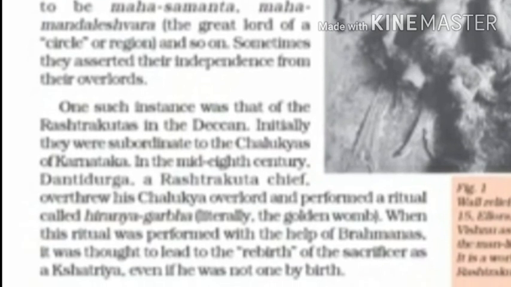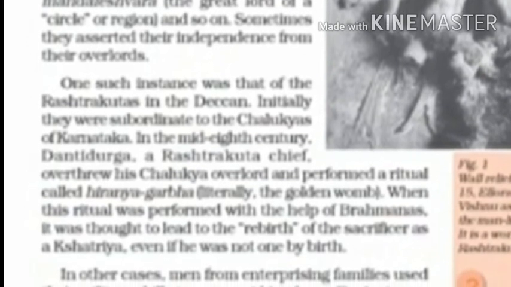Now there is one case mentioned over here, and you can say one story has been depicted over here. In the south, the Chalukya kingdoms were there, fine. There was a chief, Danti Durga, a Rashtrakuta chief. He was not from the Kshatriya family.